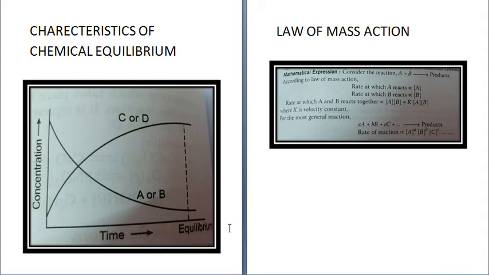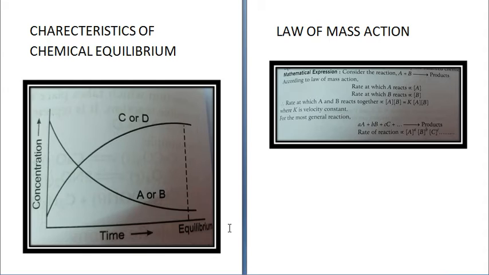Second property of chemical equilibrium, we have already discussed: equilibrium is dynamic in nature. Third, it can be established only if the vessel is closed. We must not allow the reactants to escape, because if any vapor or gas is allowed to leave, then we will not get an equilibrium. The reverse reaction will not take place.